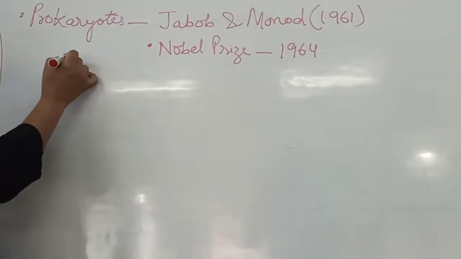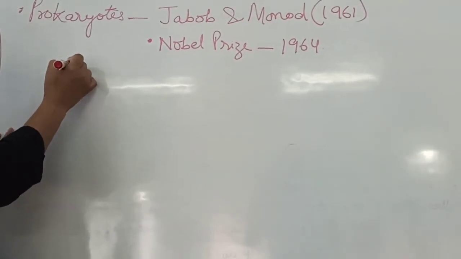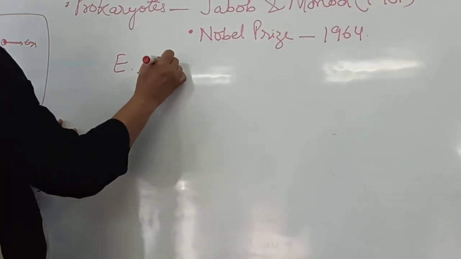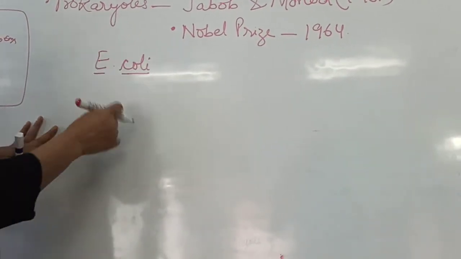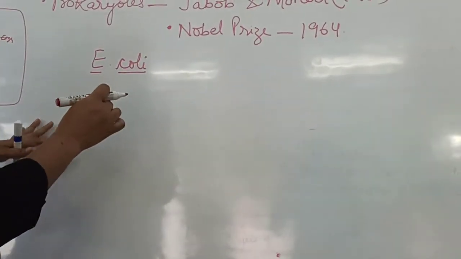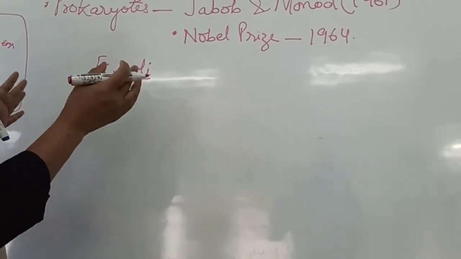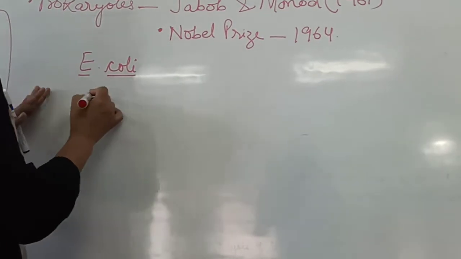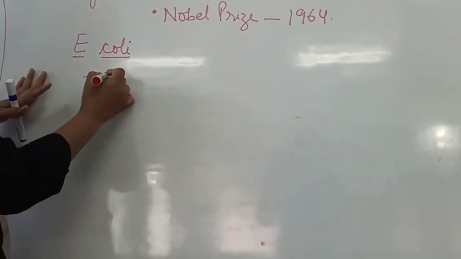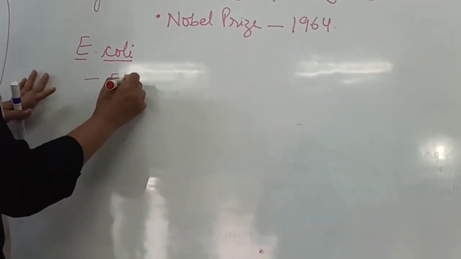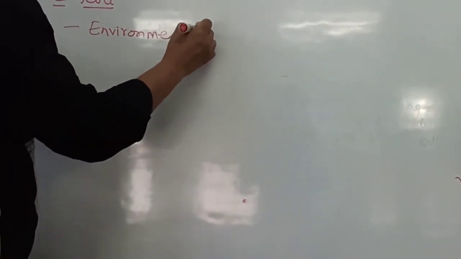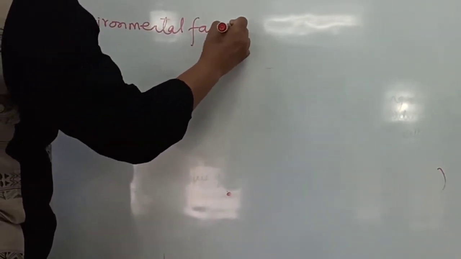And the prokaryote in which this regulation of gene expression has been studied in detail is Escherichia coli. One thing we have to remember here is that the regulation of gene expression can be affected by several factors. One of the factors could be environmental factors.